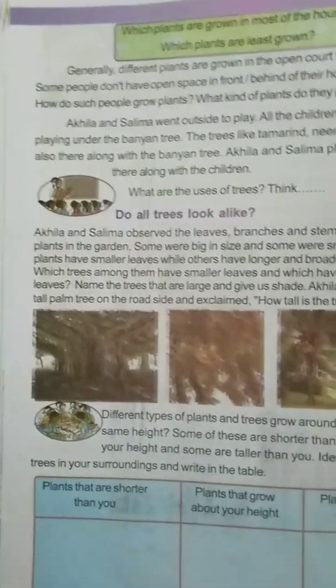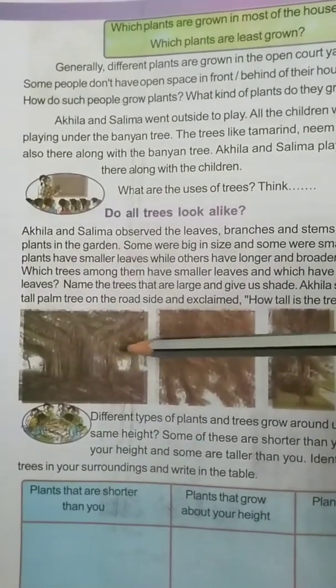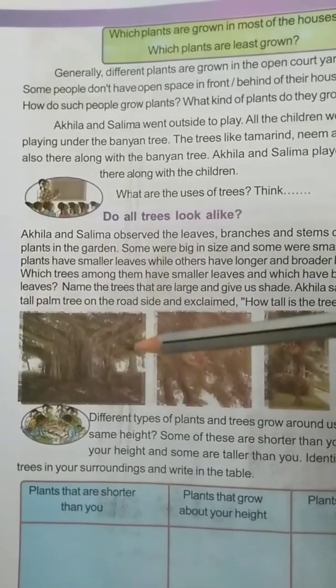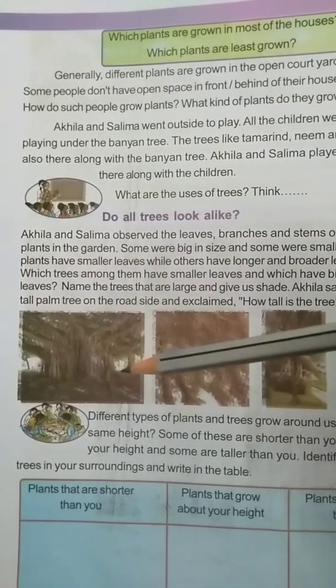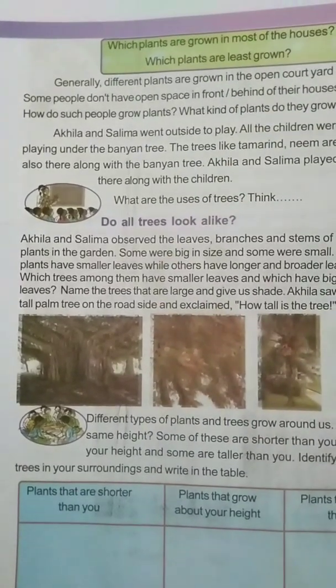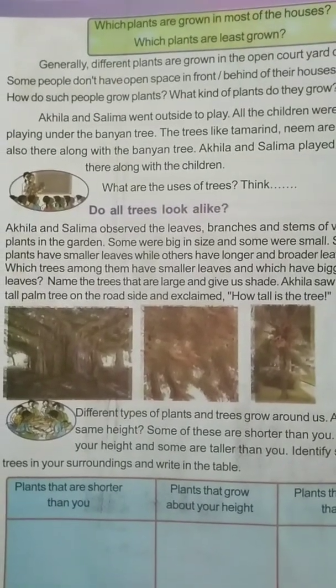Okay. And see here, the pictures are given. See, it is a banyan tree. It is a very big tree and it gives shade. What does it give us? Shade. And it grows in a big area. It takes a very vast area to grow.